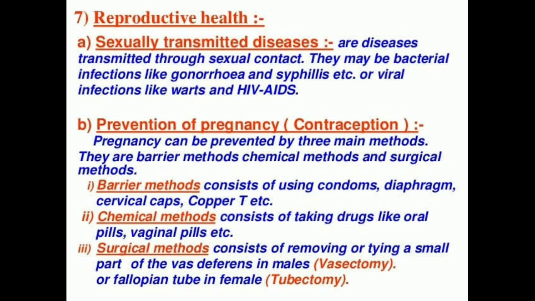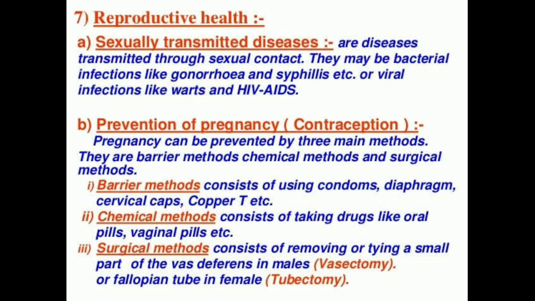One is the barrier method, that is creating a mechanical barrier so that sperm does not reach the egg. For that we can use condoms on the penis, or similar coverings can be worn in the vagina. Others include the diaphragm, cervical caps, etc. Next we have contraceptive or chemical methods. These include the use of drugs, taken orally as pills or as vaginal pills. This creates some hormonal changes but has some side effects too.